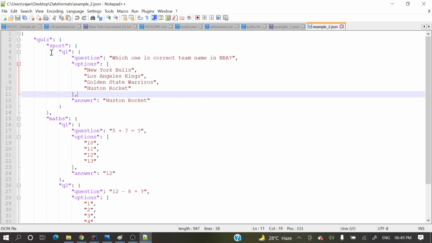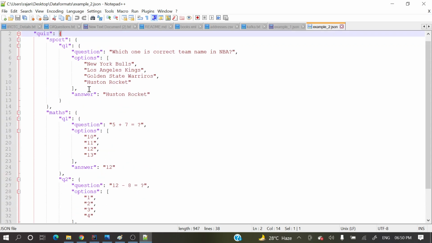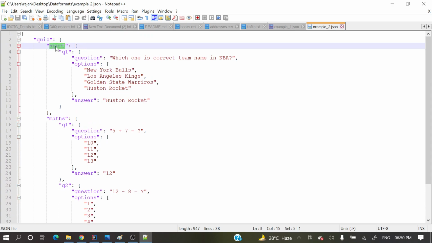Here we go. Just see, the outer one is a complete object. In that object, quiz is the key, right? And the value, as I told, can be either an object or an array or a number or a string. So if you see here, string, then colon, then that value is one object. In that object, again, if you see the keys inside, what can we have?